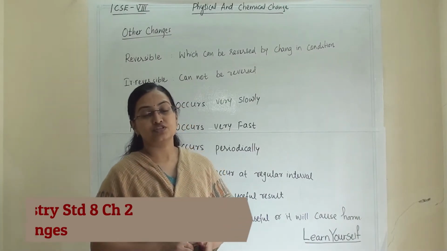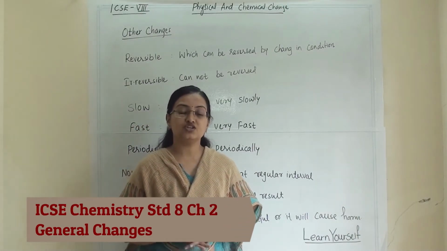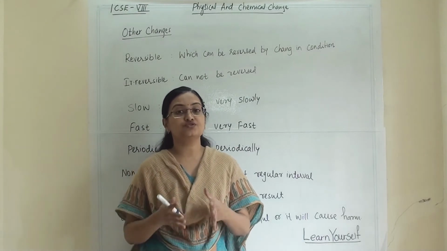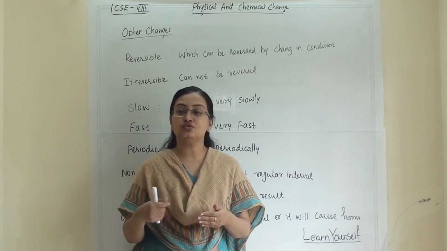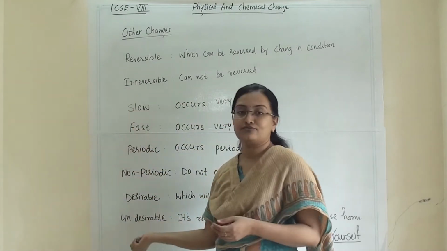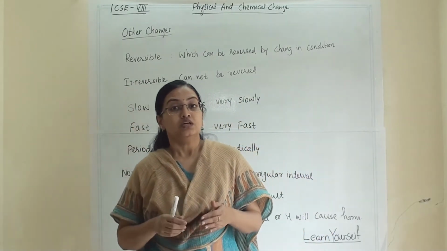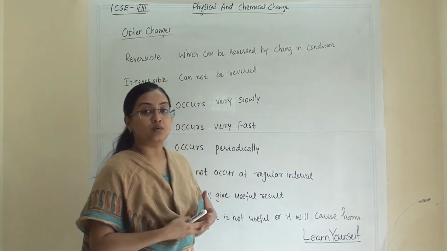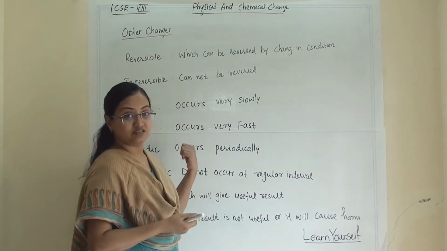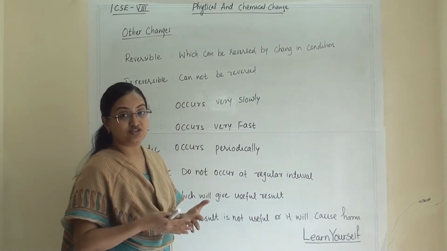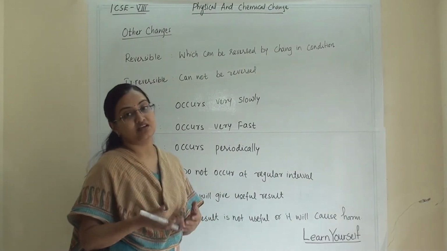Today we are going to study some general changes, which we can categorize into many types. Let us look at them one by one, learn their definitions or explanations, and some examples.